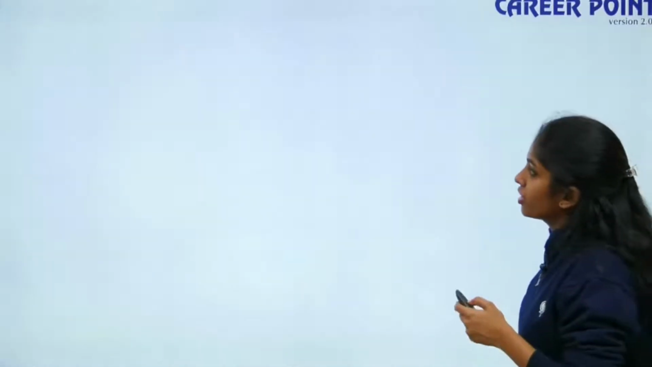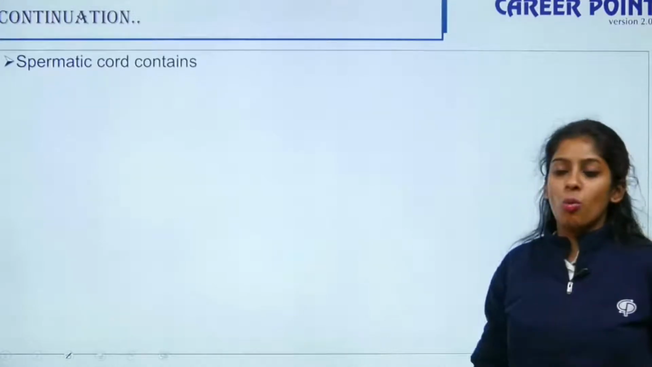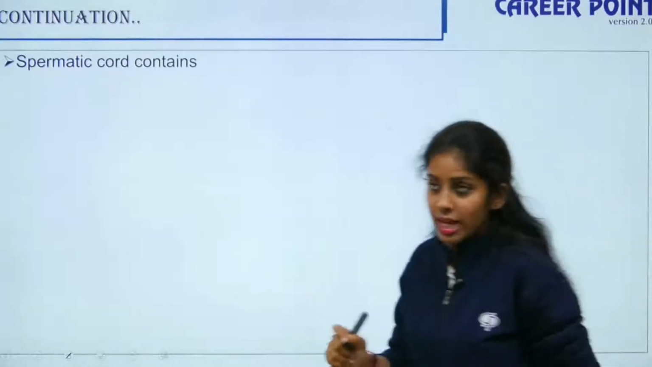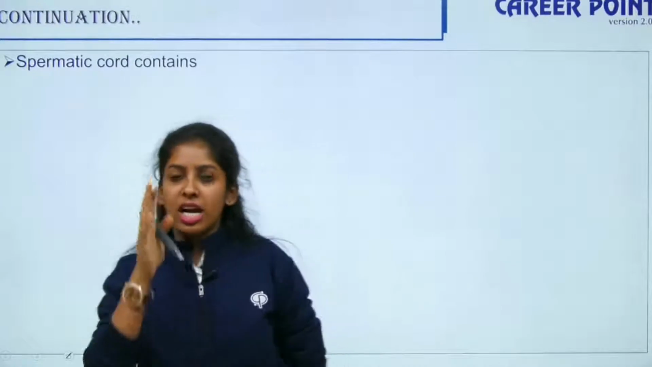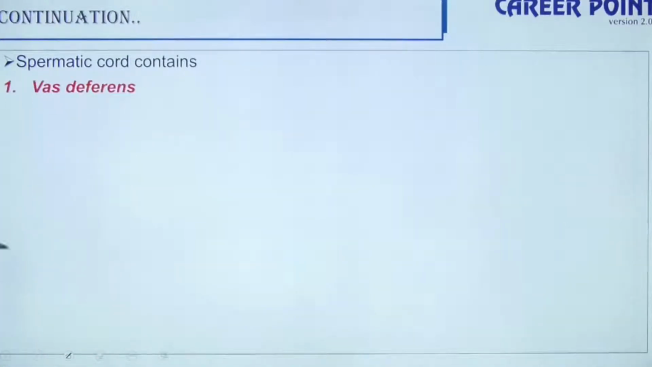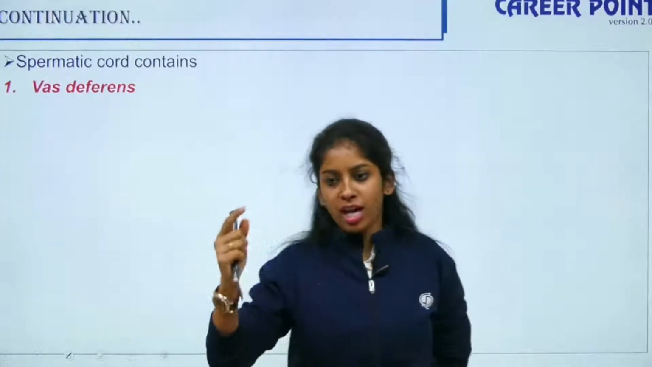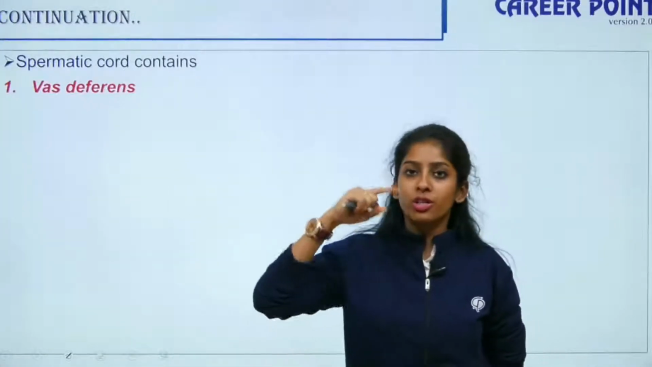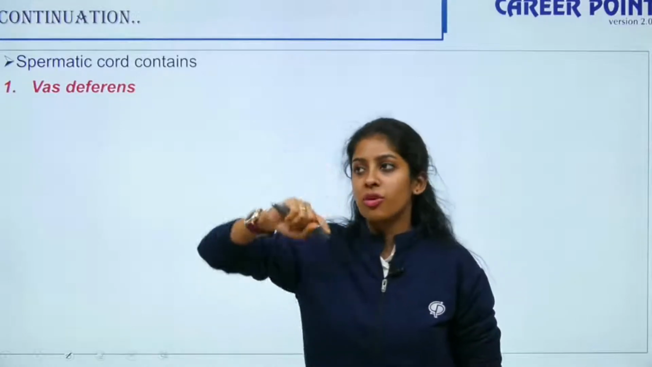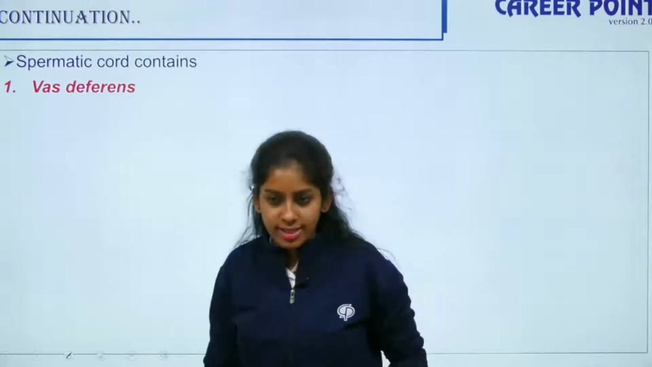So moving further, I hope you understood about the scrotum. Continuing, what do the spermatic cords contain? The spermatic cords are attached to the abdominal wall. They contain your vas deferens. The vas deferens is a type of duct which connects from your testis to your external genitalia.